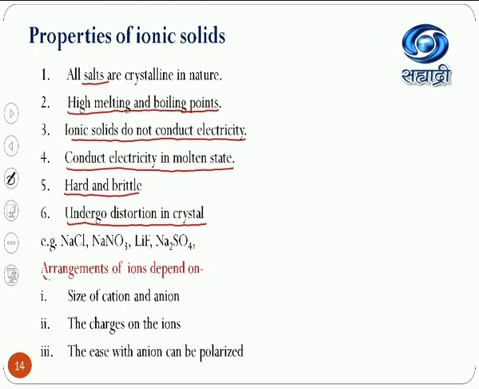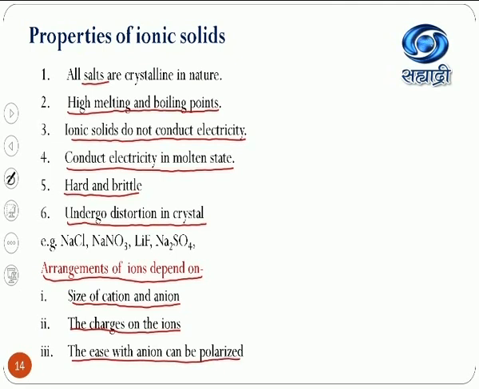Now the arrangement of ions depends on three more important things. The size of cation and anion decides the arrangement of these cations and anions in the crystal. Accordingly, they possess a specific shape. Charges on the ions decide what type of geometry will finally be possessed, and the ease with which the anion can be polarized.